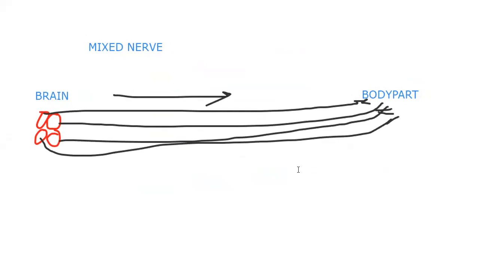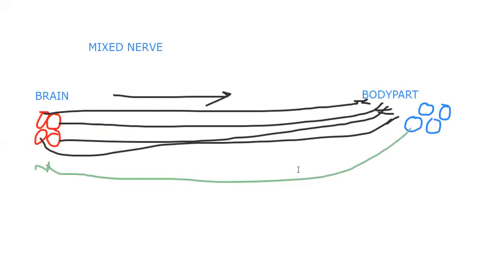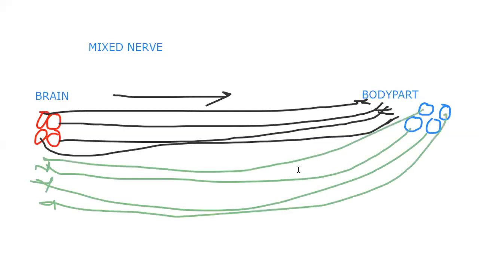Okay. Next, some of them, cytons are present in the body part and their axons are coming from the body parts to the brain. So what do you say this as? Sensory nerve. Okay. So now we'll draw what is mixed nerve. This is mixed nerve.